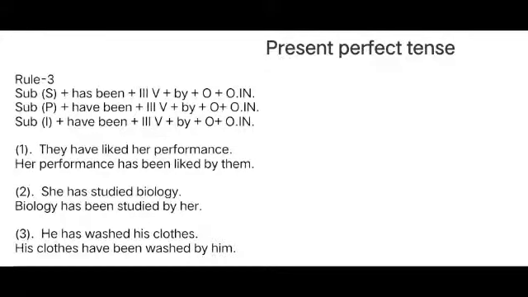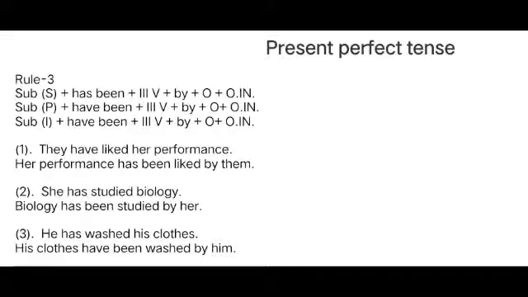See, with an example I will make you more clear. Number 1, they have liked her performance. See students, first always divide the sentence. Divide means you write S for subject: they; have is the helping verb; liked is the main verb; her performance is the object.